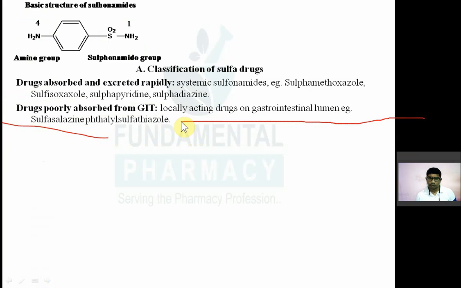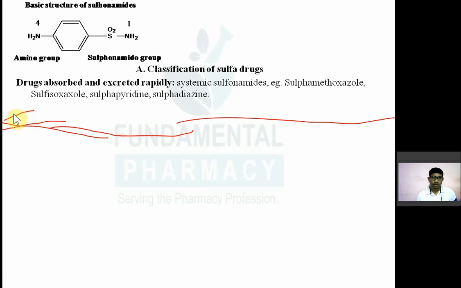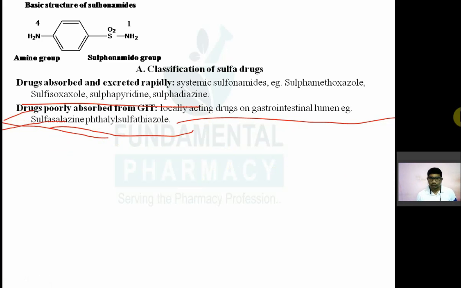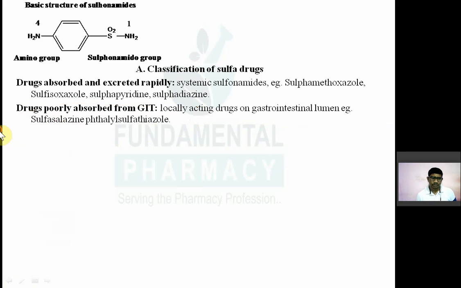When you take these drugs, they go to the GIT and break down there, and they are not absorbed from there. So they are poorly absorbed from the GIT. They are known as local GIT antibacterial drugs, sulfa drugs used for local GIT infection. These three drugs, sulfasalazine, phthalyl sulfathiazole, and succinyl sulfathiazole, are all prodrugs.